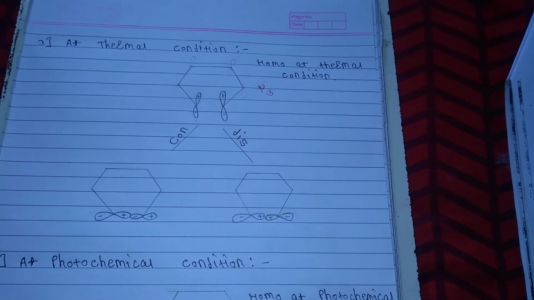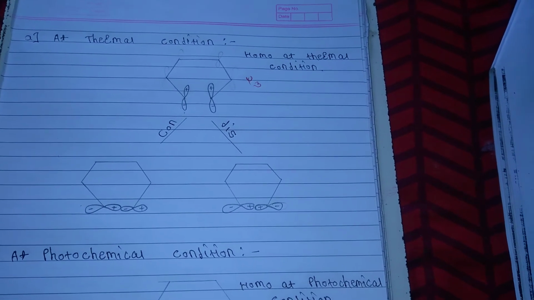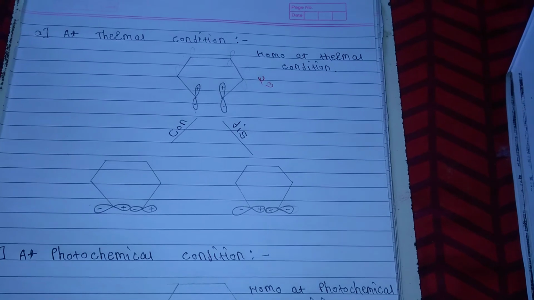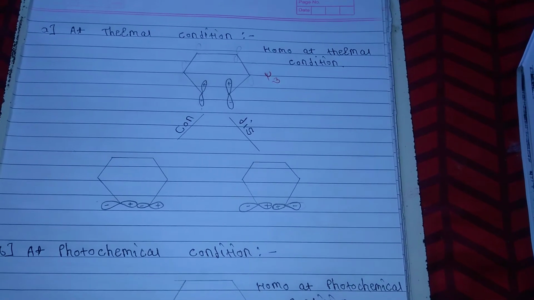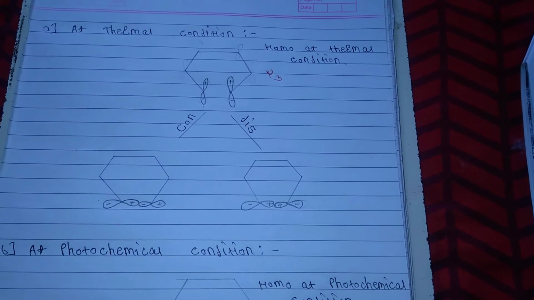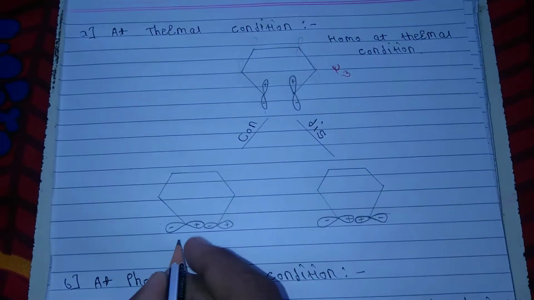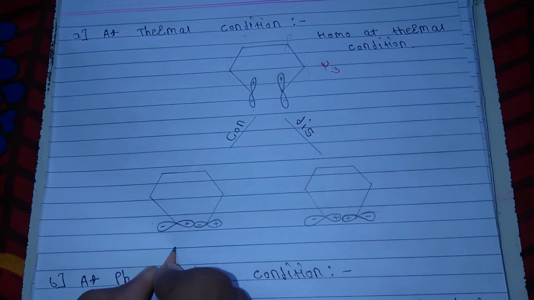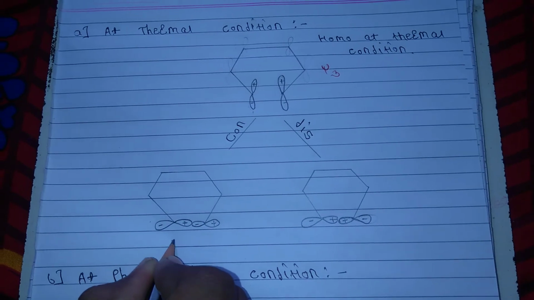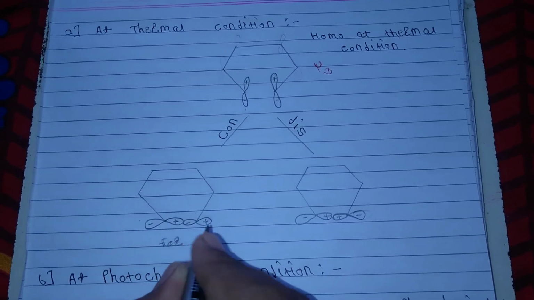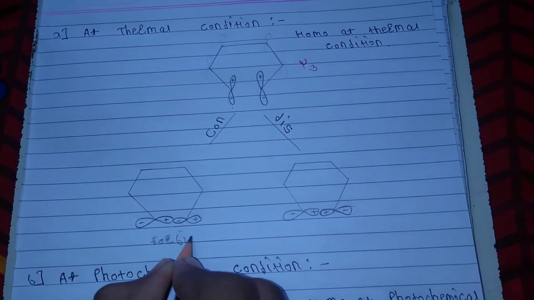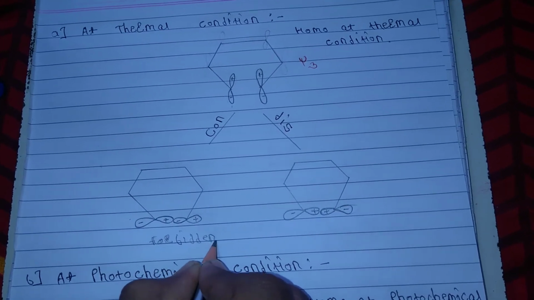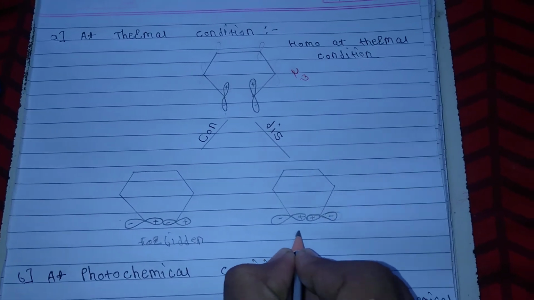Hence, in the 4n+2 electrocyclic reactions at the thermal conditions, the disrotation is allowed and the conrotation is forbidden.